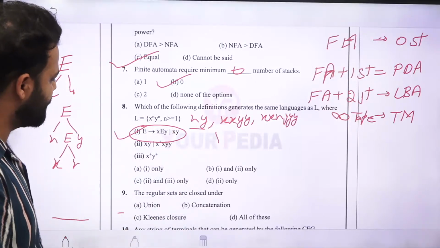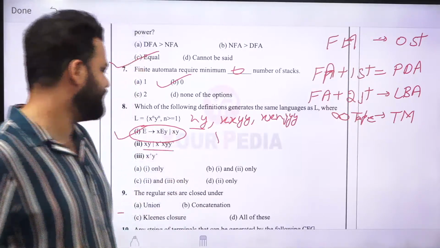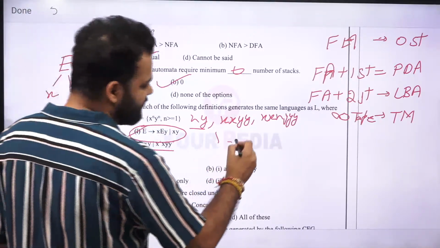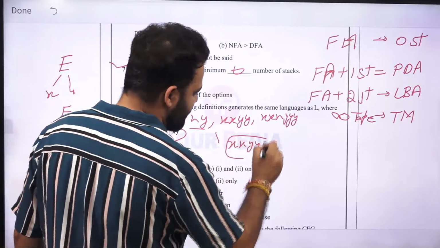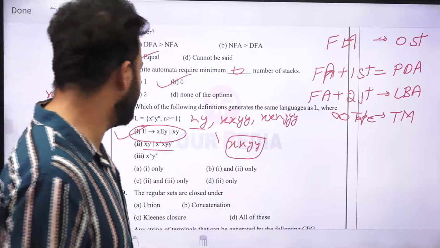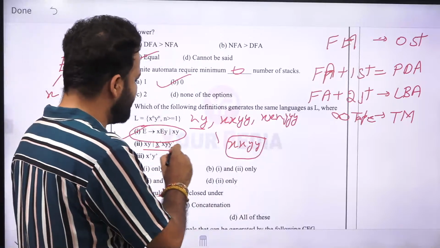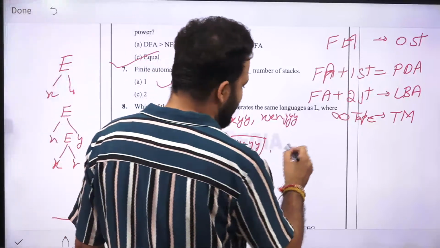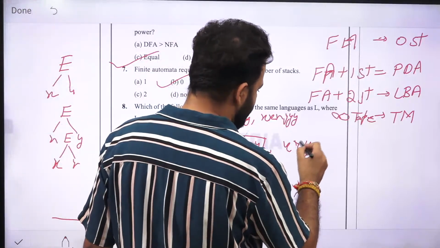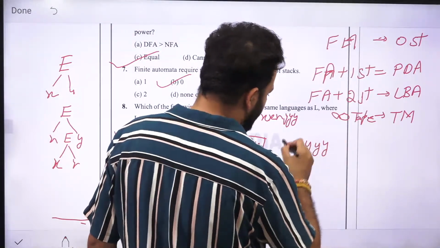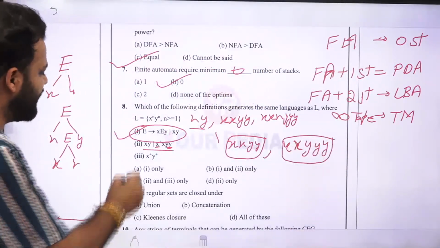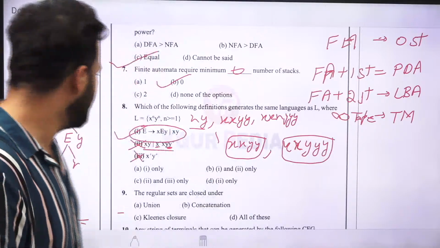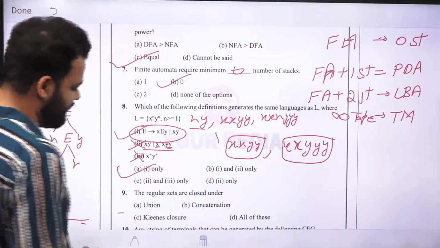Second is x plus y plus. In this, the minimum string is first of all xy, because x plus takes one value at least. After that, x plus and y plus can have different numbers of x's and y's. So it can have x and then 3 y's. So it will not have equal number of x and equal number of y. Similarly with this one, again not equal number of x and y. So for the language, only one will be the option.